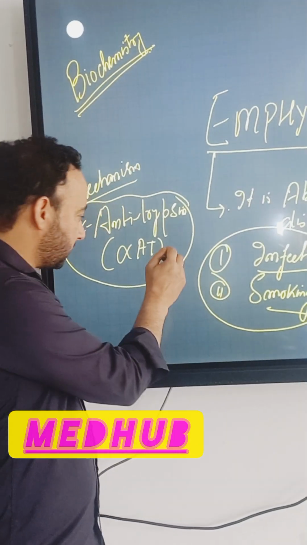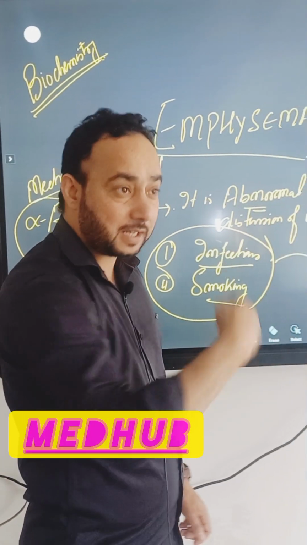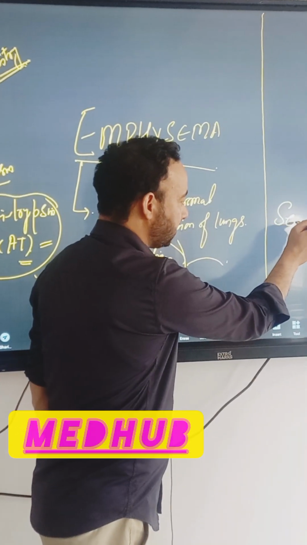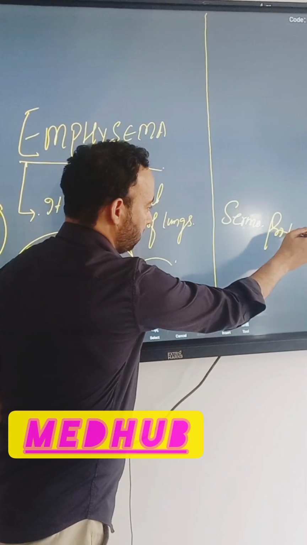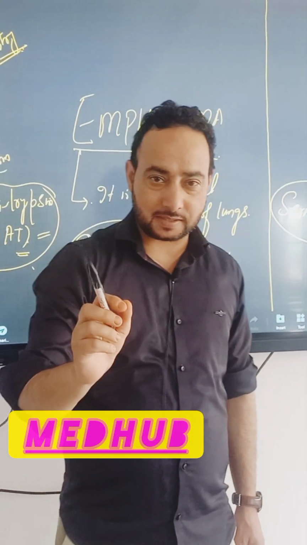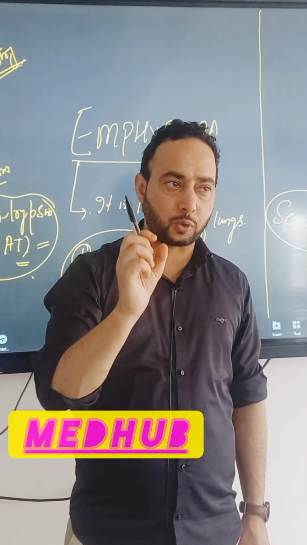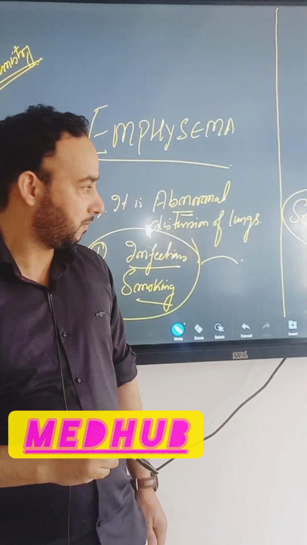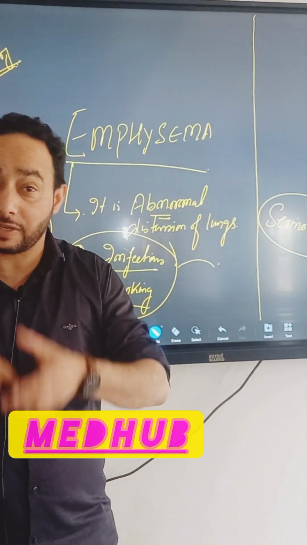We have this antitrypsin. When there is infection, there is production of immune response. There is some production of enzymes, serine proteases. Remember this thing. These serine proteases are those enzymes, those proteins which have the serine amino acid residue. These serine proteases will damage our own tissues, they will damage the lungs.